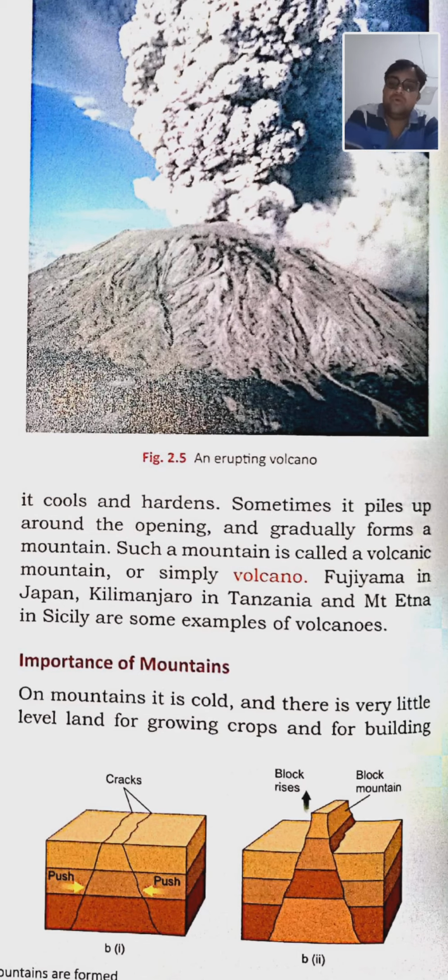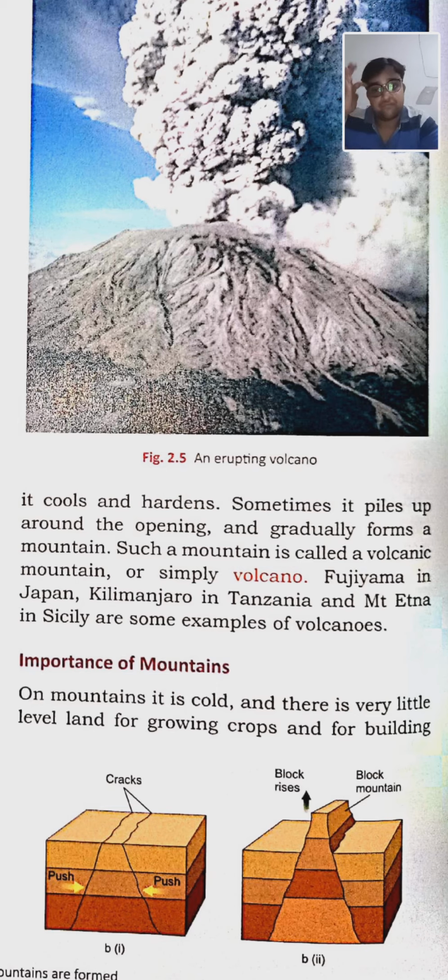And when this molten rock, the magma, comes out in the form of lava outside of the earth's surface, it cools down and hardens. Sometimes it piles up around the opening and gradually forms a mountain. Because of that piling up, the mountain is formed. Such a mountain is called a volcanic mountain or simply a volcano.